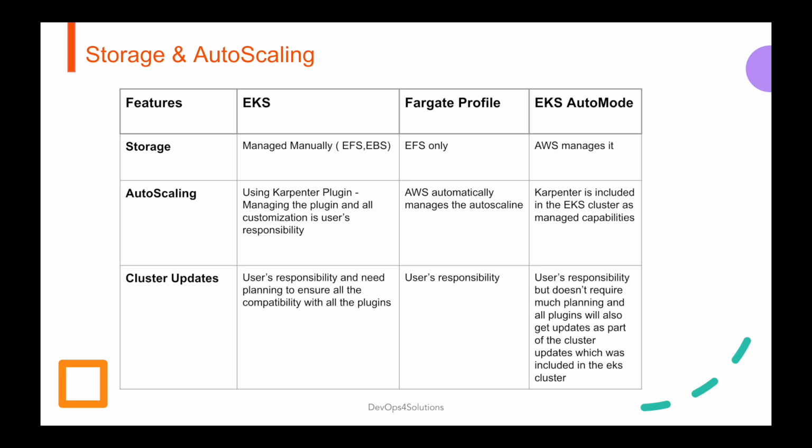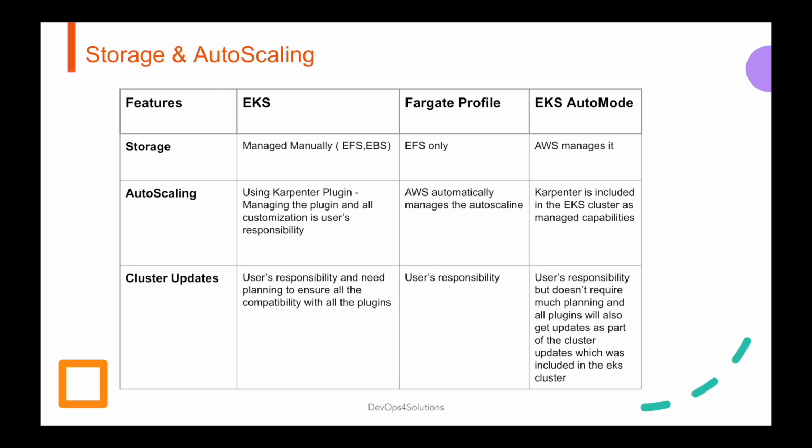Storage and auto scaling. In EKS, storage is manually managed, EFS and EBS supported. Fargate profile only supports EFS, and in EKS Auto Mode, AWS manages it in an automated way. Auto scaling. You have to install the Karpenter plugin on EKS, and it is all the user's responsibility to install it, do any customization and any upgrades to that plugin.